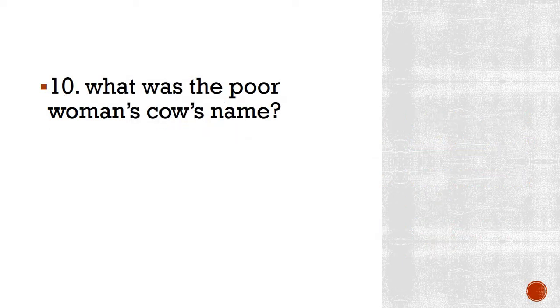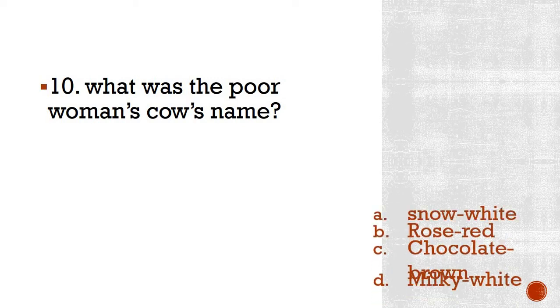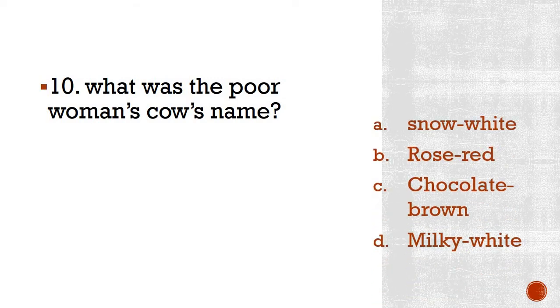What was the poor woman's cow's name? That simply means what was the cow's name, whether it is a woman's cow or Jack's cow. It's one and the same, because poor woman refers to Jack's mother. Options are Snow White, Rose Red, Chocolate Brown, Milky White. So what was the name of Jack's cow or poor woman's cow?